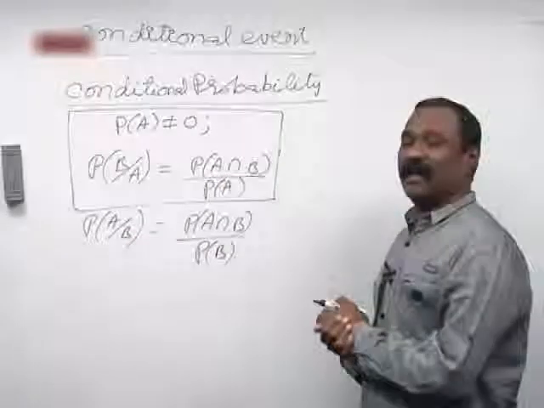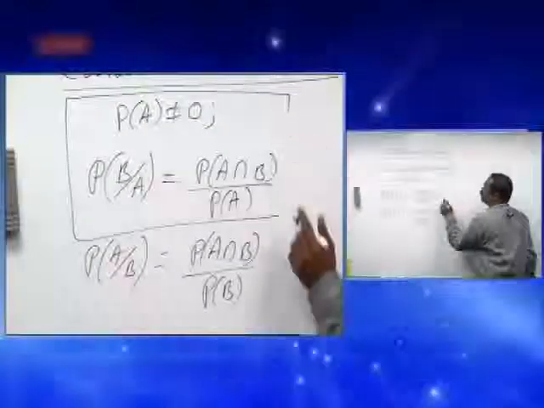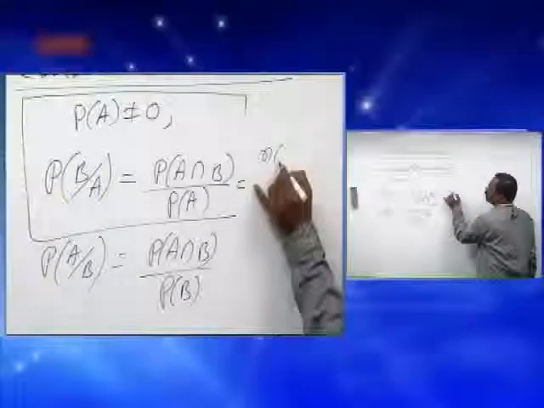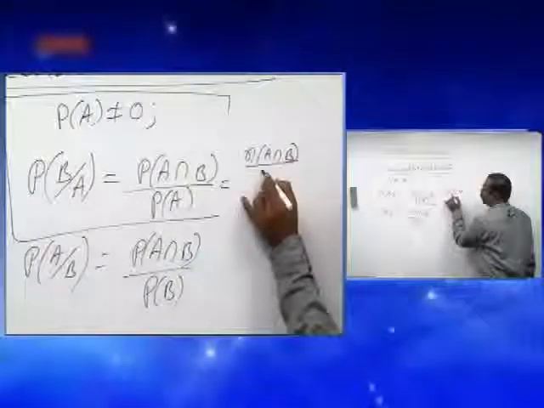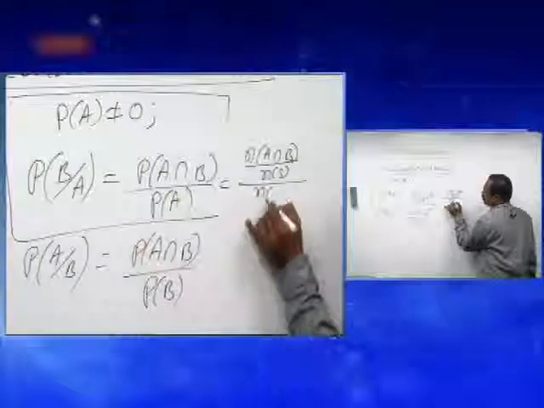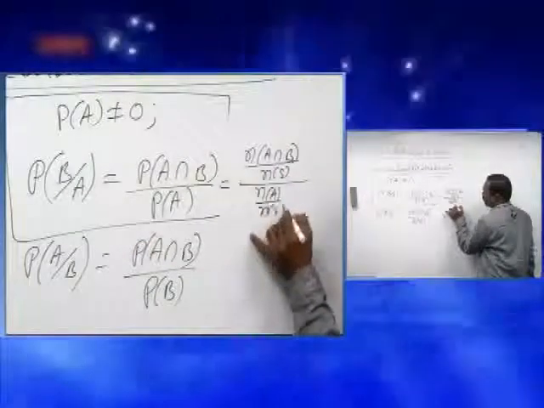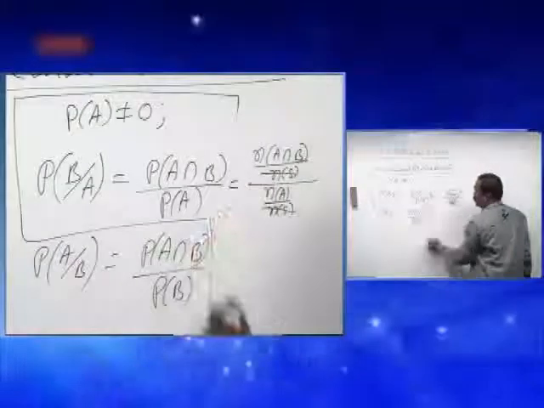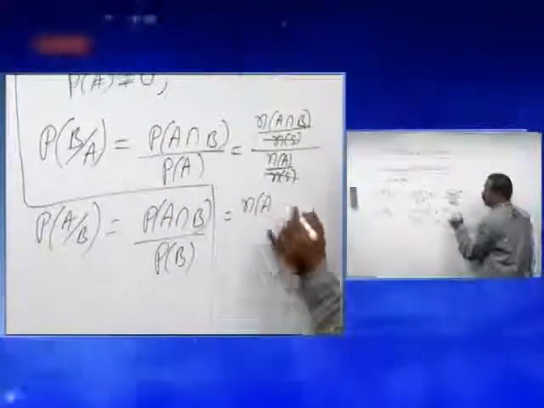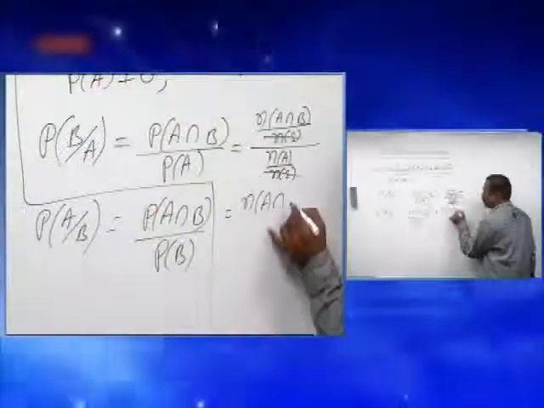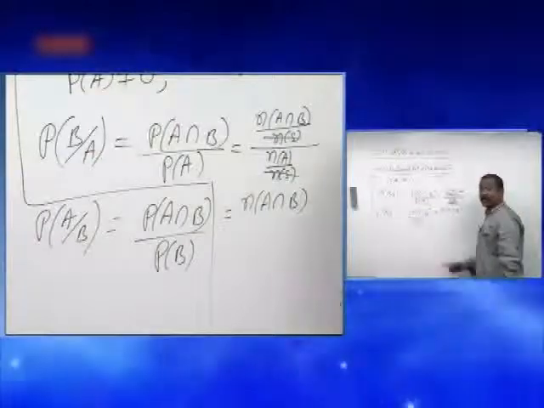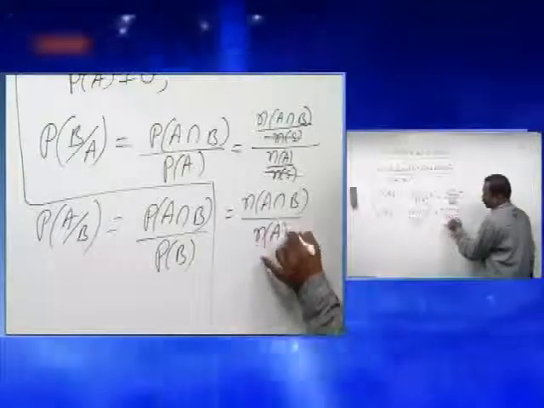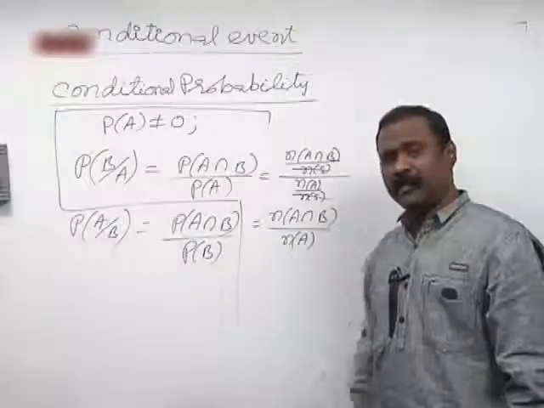Now, if I apply the classical definition of probability, it is N of A intersection B upon N of S, divided by N of A upon N of S. So this N of S gets cancelled, and the formula simplifies to the number of outcomes of A intersection B, that is, outcomes of A and B, divided by the number of outcomes of A. What was the previous formula?